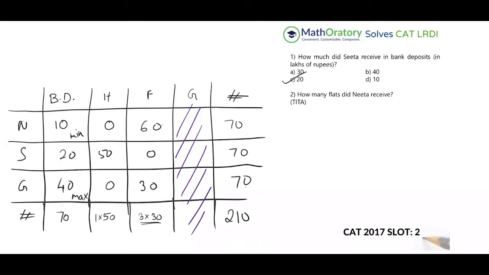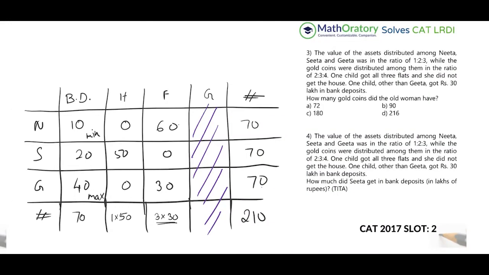Option C. And the second question is asking how many flats did Nita receive. So Nita receives 60 in the flats department. So that's a couple of flats. Each is what, 30 lakhs. So the answer here should be 2. Let's check the next questions.